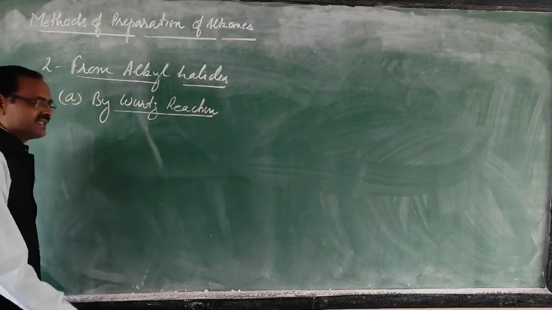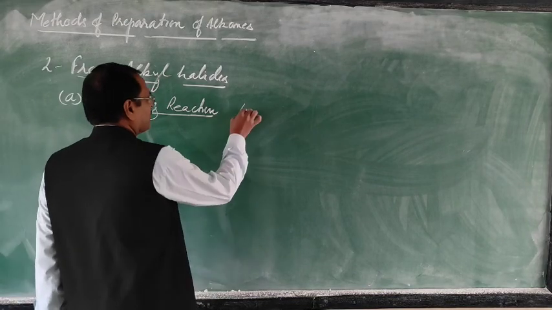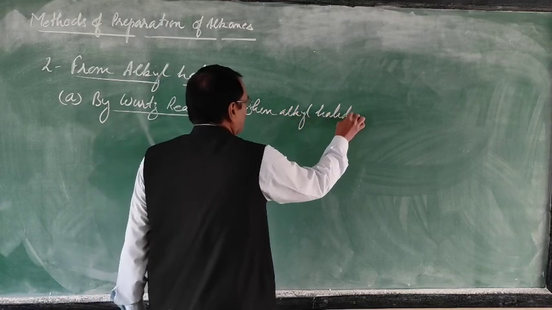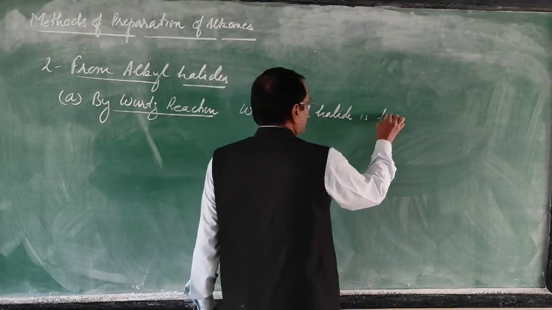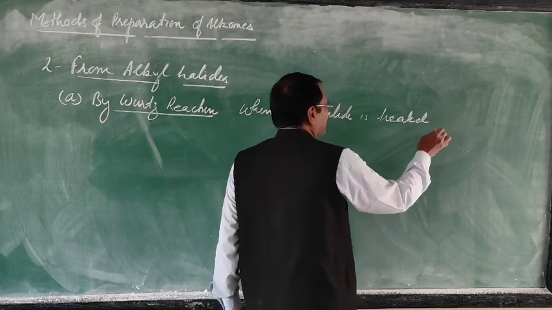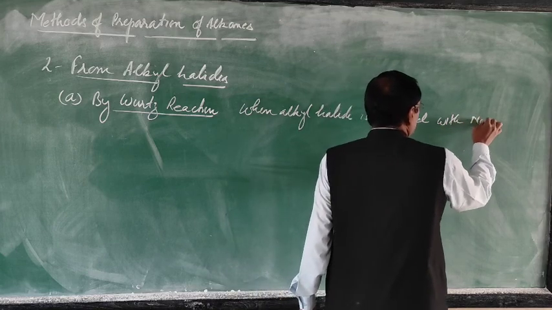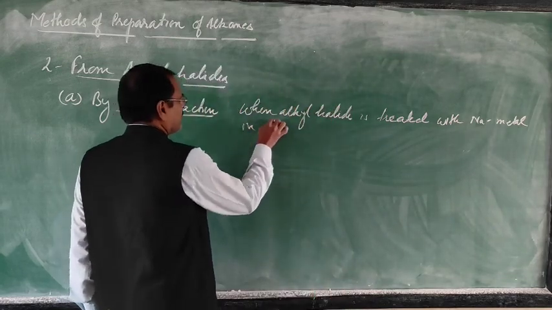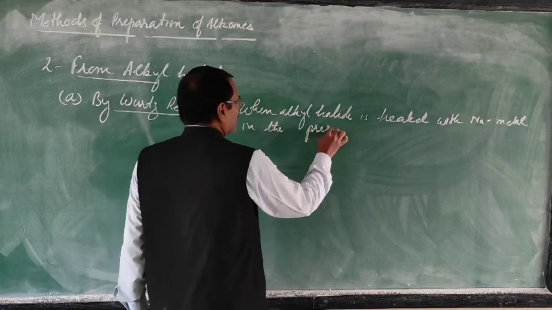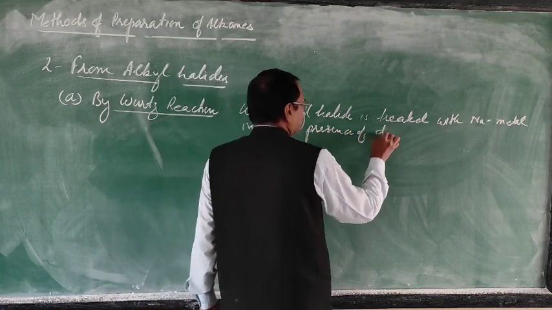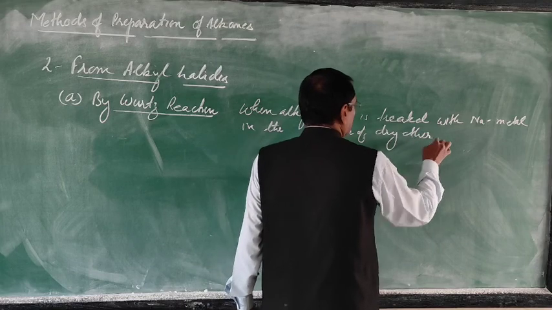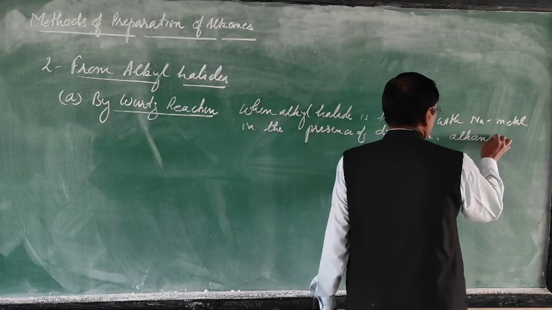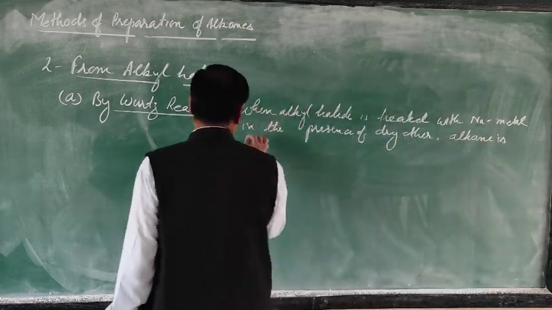When alkyl halide is treated with sodium metal in the presence of dry ether, alkane is formed.